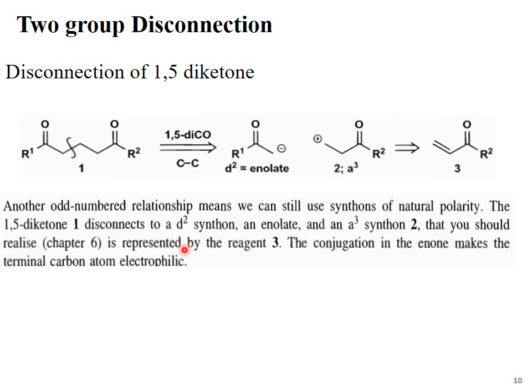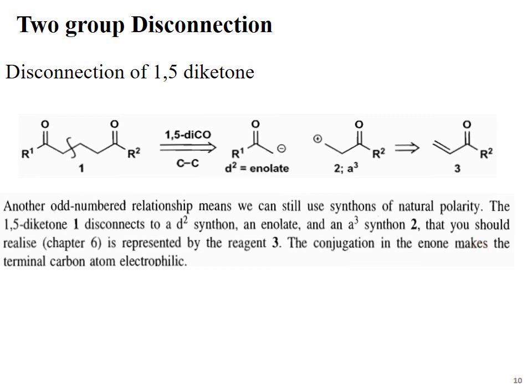If that carbonyl compound is an ester or a ketone, see here, this is a ketone, that's why the beta carbon is carrying a positive charge. So the source of this type of electrophilic species is an alpha beta unsaturated carbonyl compound.